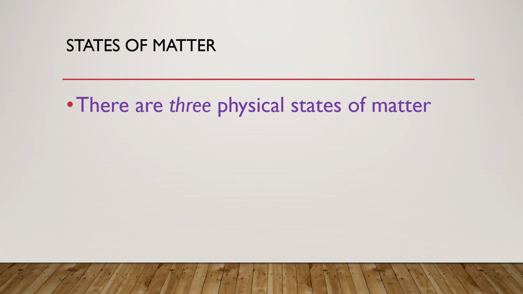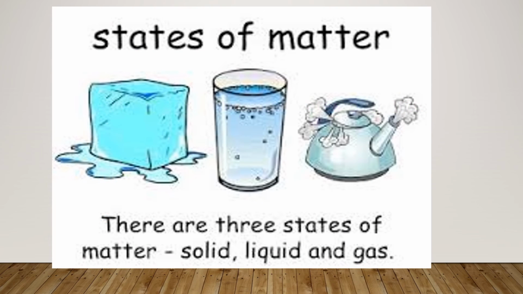States of matter. Now, matter exists in three different states: solid, liquid and gas. You have studied it in your previous classes also. So you can see here, this ice is a solid.